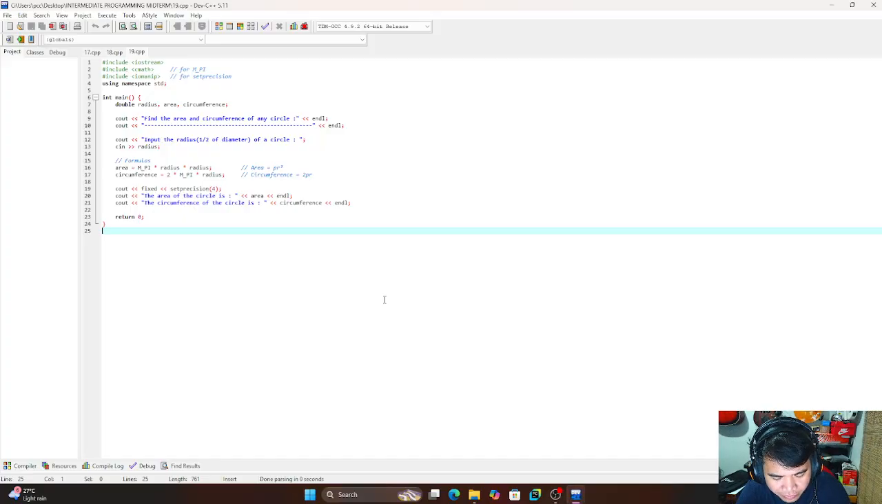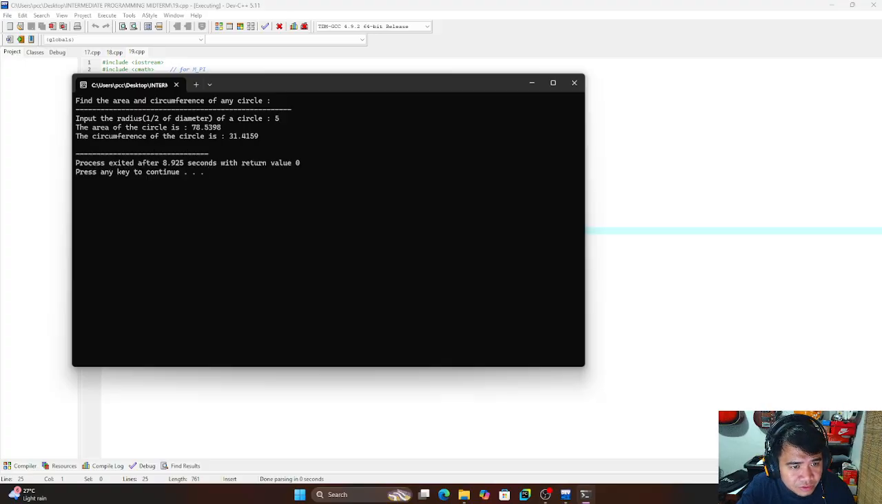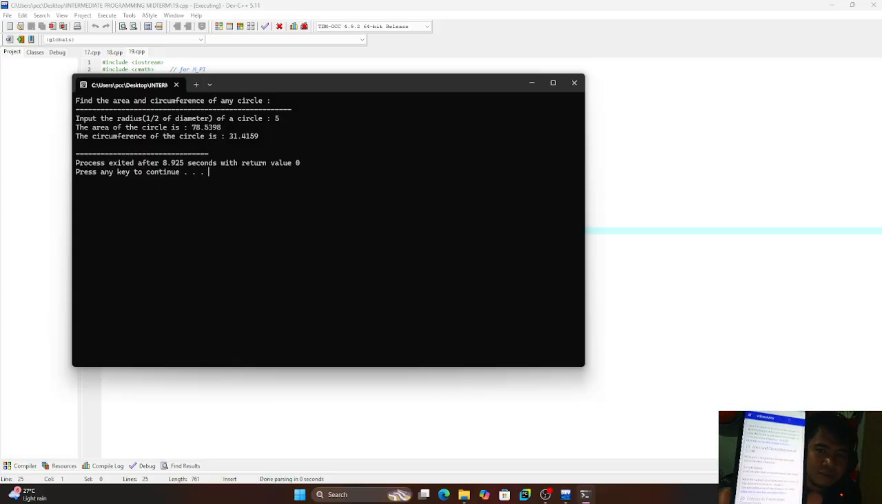Okay. The next is area and circumference of a circle. This program calculates both the area and circumference of a circle. The area is pi r squared and the circumference is 2 pi r. The sample computation, the circle is 5, is equal 78.53 and 31.41. This is the sample answer.